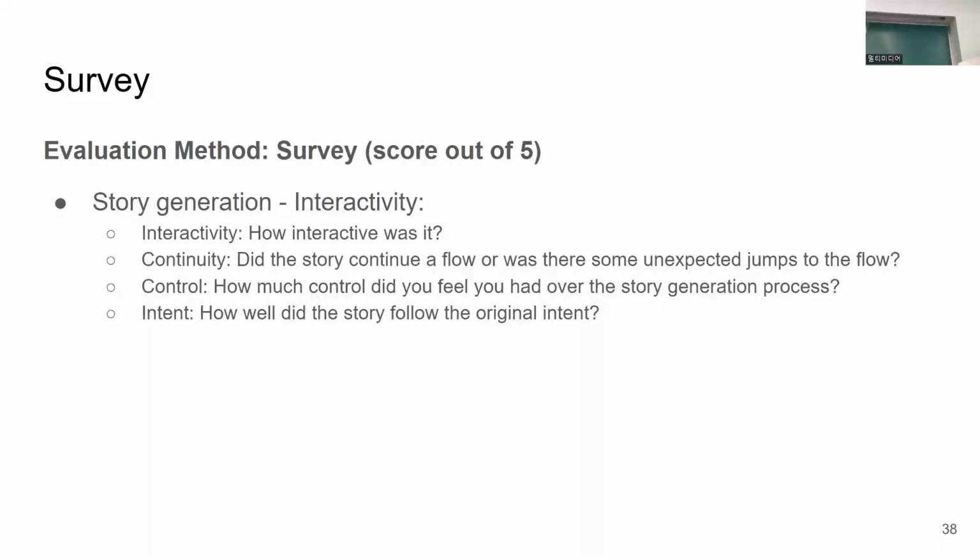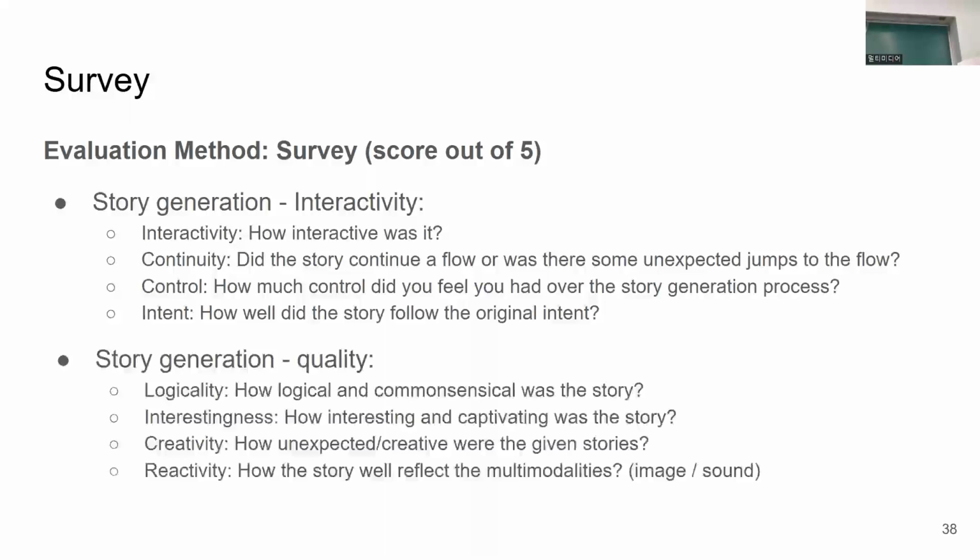First, to evaluate interactivity, the main component of our work, we investigated interactivity, continuity, control, and intent components while generating the story using MUSE. We also evaluated the quality of stories, which is essential to a story generation model and also related to the multimodalities. We registered questions regarding logicality, interestingness, creativity, and reactivity for the multimodalities that the story generated.